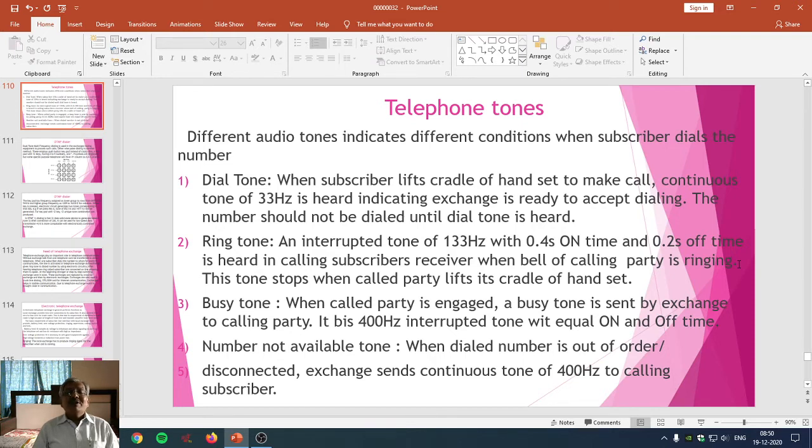So what is the role of the ringtone? The role of the ringtone is to attract the attention of the subscriber towards the telephone handset, or to indicate that someone wants to speak with him. That indication is provided by means of a ringtone. Earlier, the electromagnetic bell was widely used to provide the ringtone. But nowadays, different types of ringtones are made available.